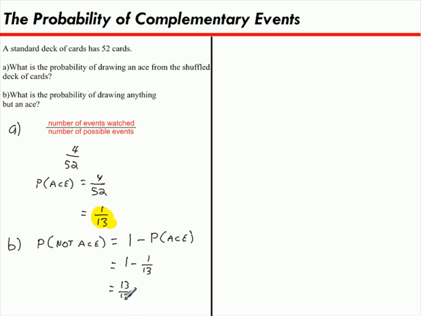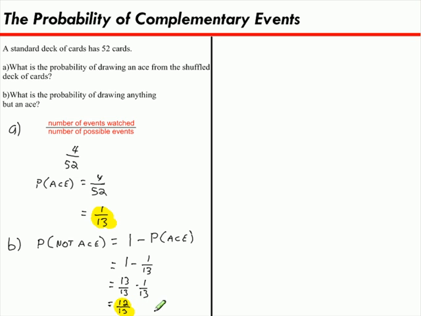13 over 13 is equal to 1. And now it becomes much easier. 13 over 13 minus 1 over 13 is 12 over 13. So the probability of not getting an ace in a deck of cards is exactly 12 over 13. All right, so remember that trick.